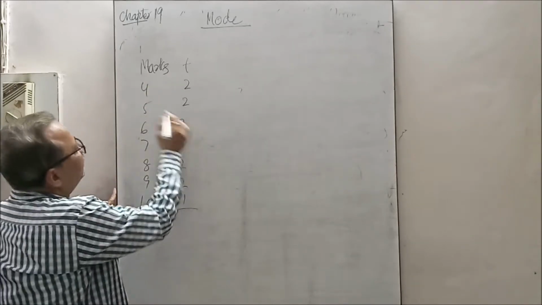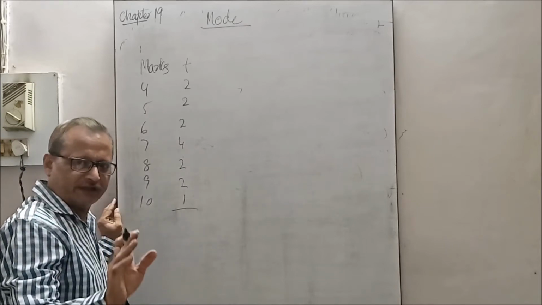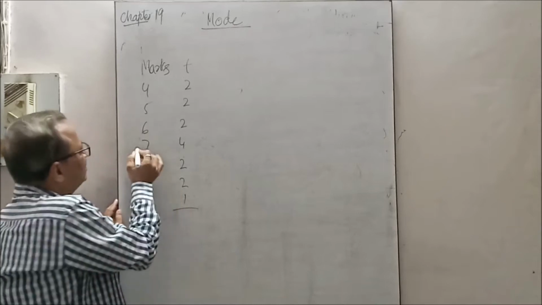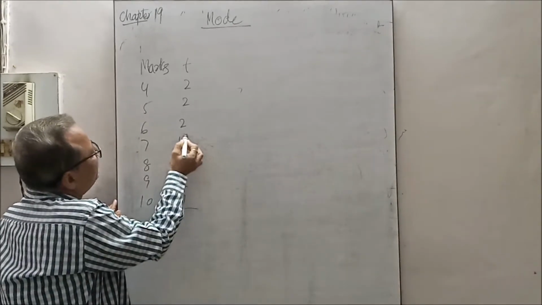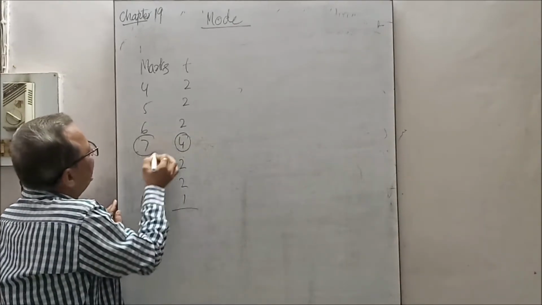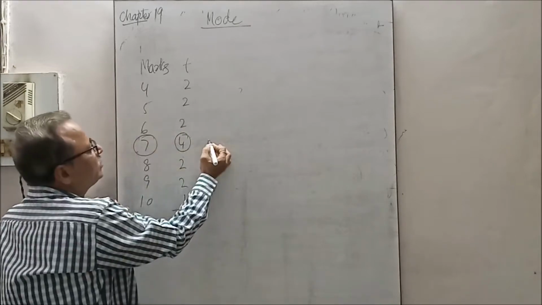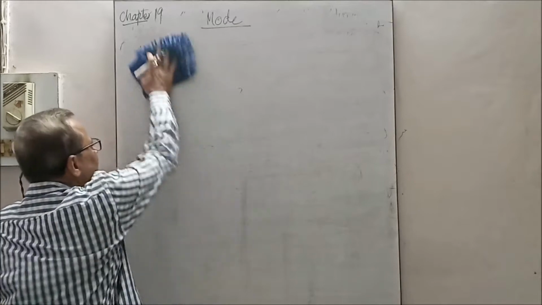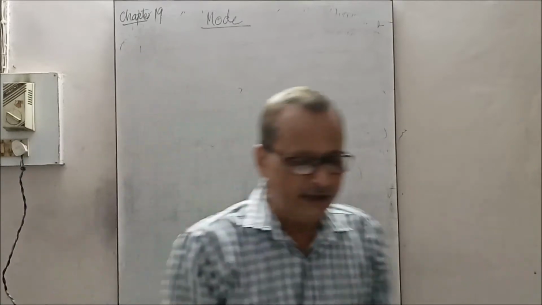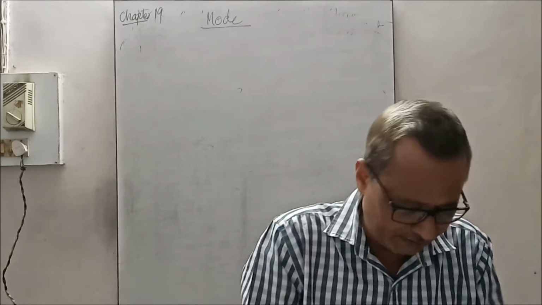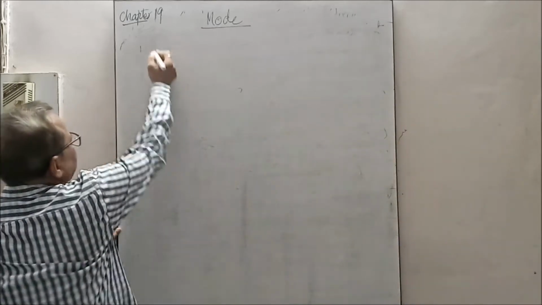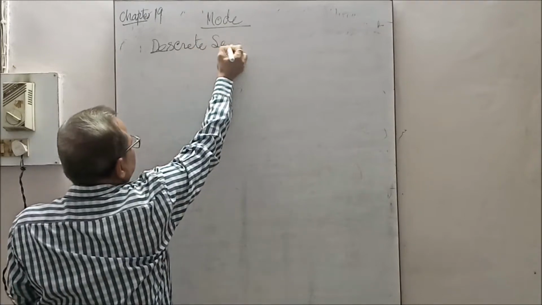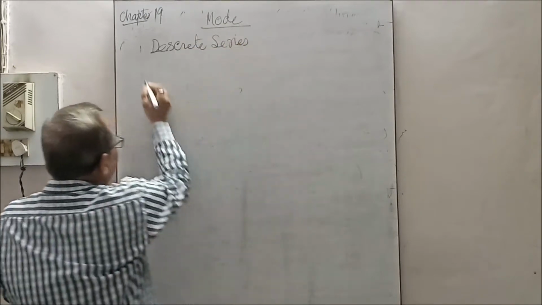See it. If that individual series is made into a frequency series, the 7 comes the maximum number of times, 4 times. So mode is 7. It is called the modal item. Now under the discrete series, inspection method, as the items are given,